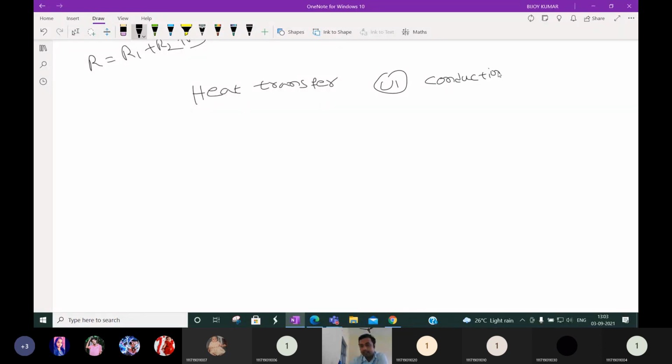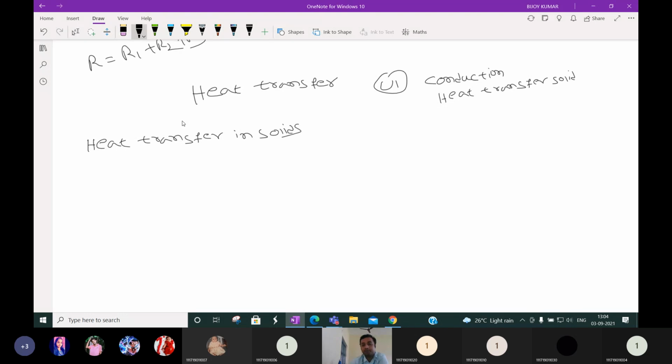Convection and radiation we will discuss in unit 2 and unit 3 in detail. Conduction means heat transfer in solids. Convection means in fluid, and in space means radiation. So the first unit is heat transfer in solids, or conduction.